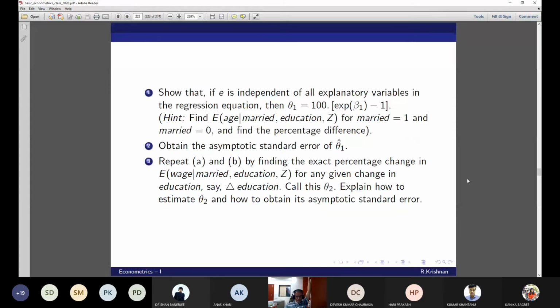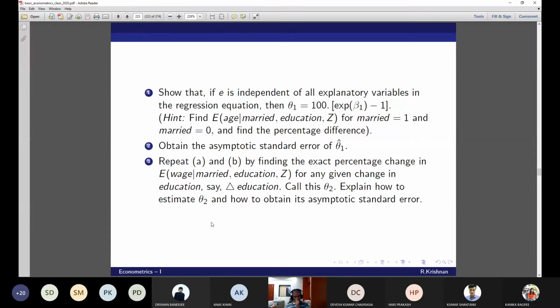Third question now. So theta 2 is e to the power beta 1 delta married minus 1, into 100. I am getting delta as education, not married. Sorry, forget married, delta education. And I'm getting asymptotic standard error as e to the power beta 1 delta education into 100 into standard error of b2.